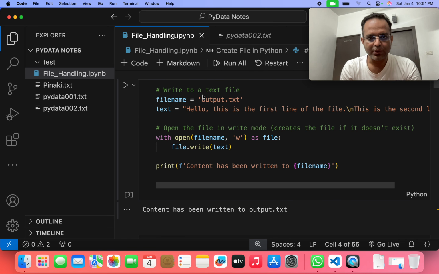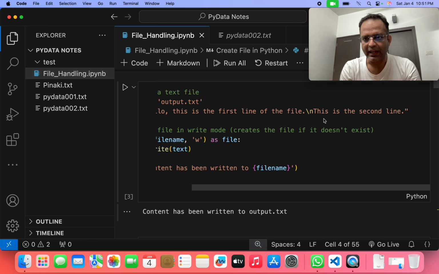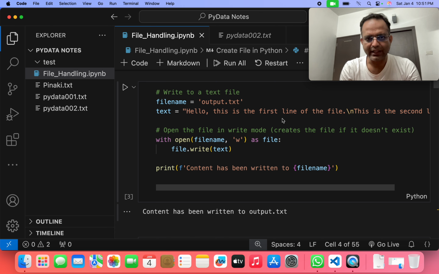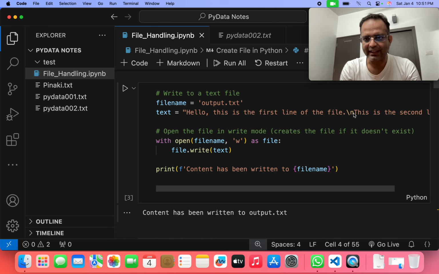Now, write to a text file. How can we do that? We take the file name, that is output.txt. We want to create this file. Then text is equal to hello, this is the first line of the file, and this is the second line. We just want to write down these two lines. And what is slash n? Slash n is basically the next line.